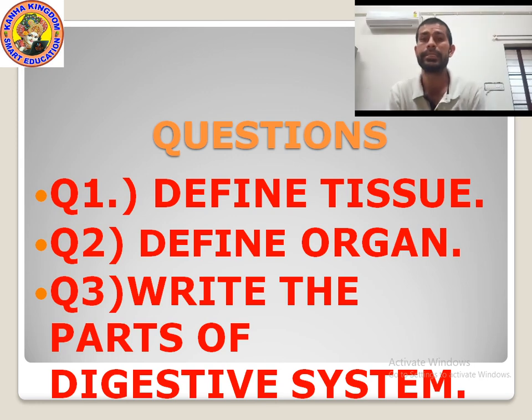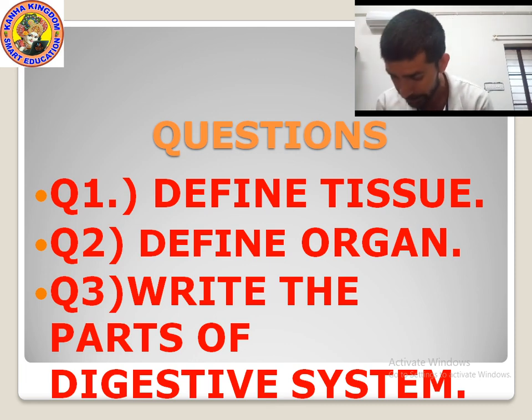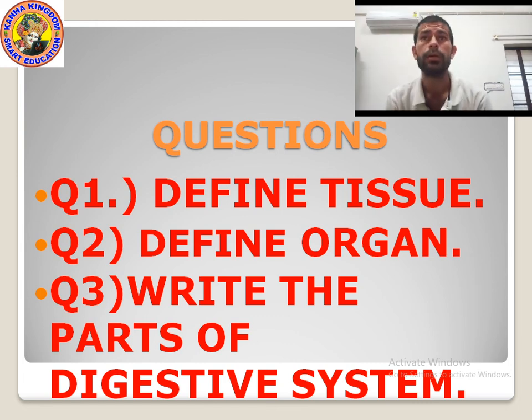Okay kids, it's time to ask you questions on whatever we studied in the beginning of this class. Question number 1, define tissue. A group of cells is known as tissue. Define organ. A group of different tissues is called an organ.